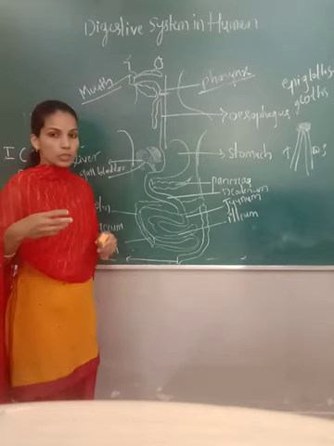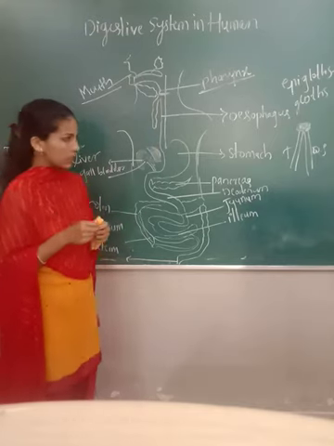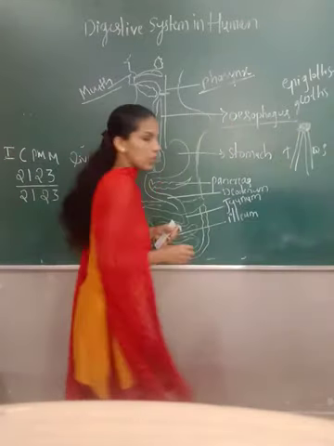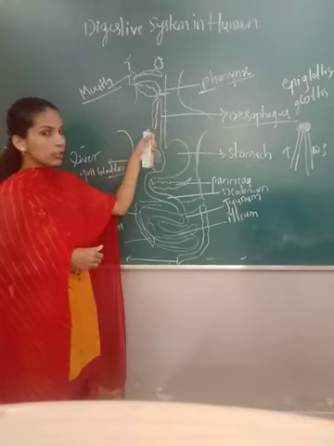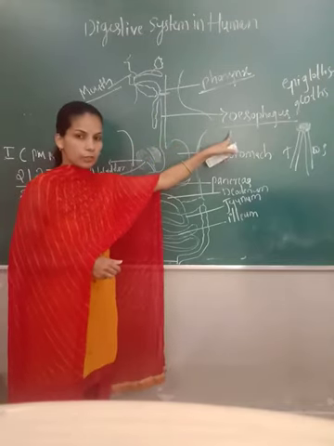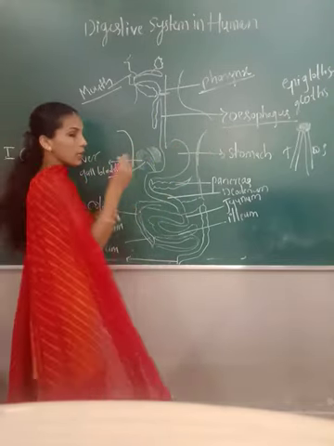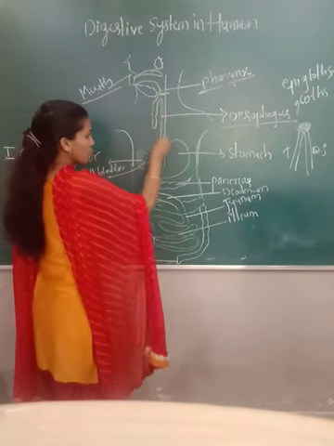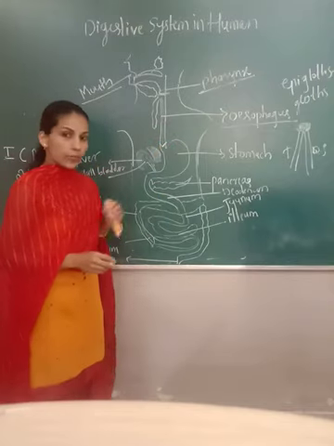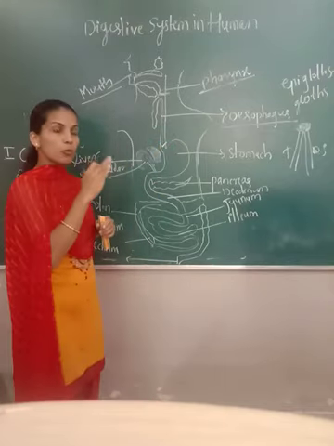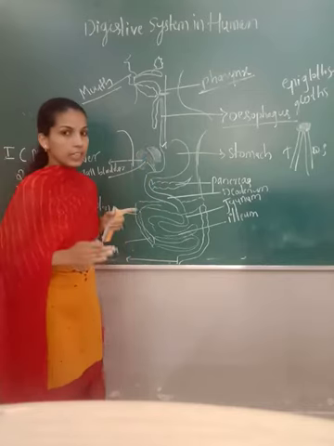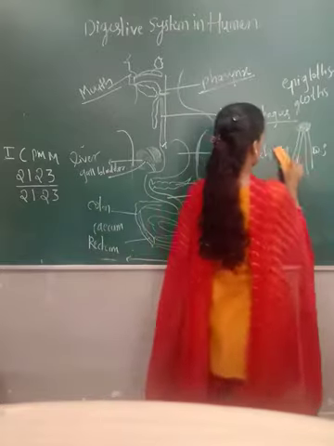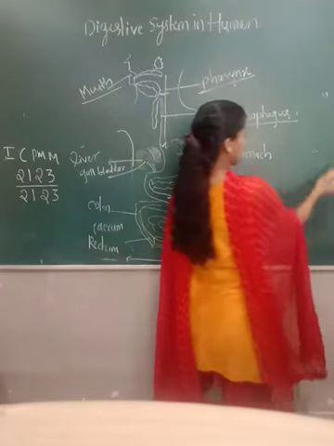Then it leads to a tube-like structure. That tube-like structure is nothing but the esophagus, where circular muscles are present over the surface. So that plays an important role in the food particles going down. How will it go down? The movement that occurs in the esophagus we call muscular movement. The peristalsis process takes place.